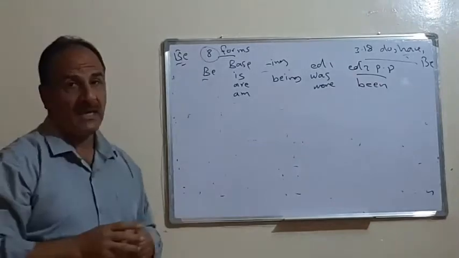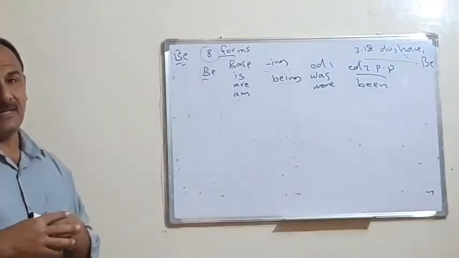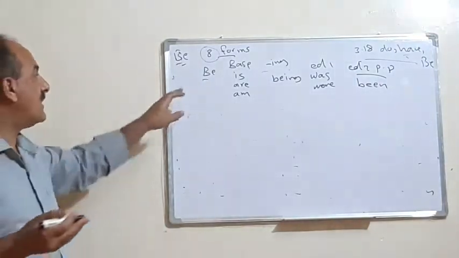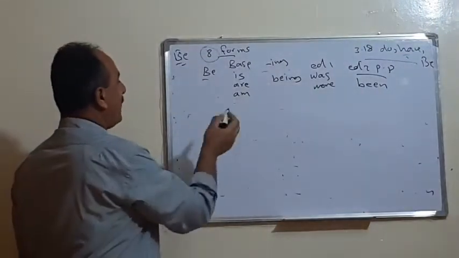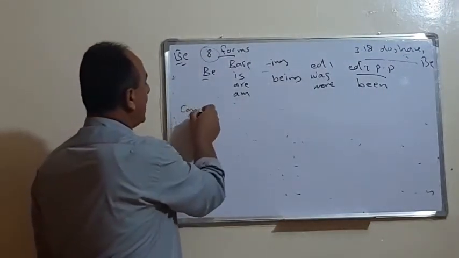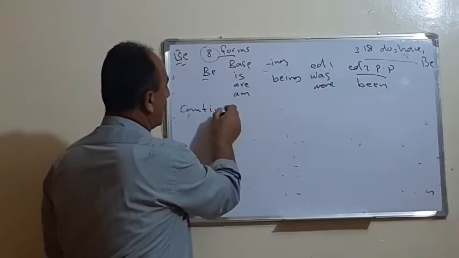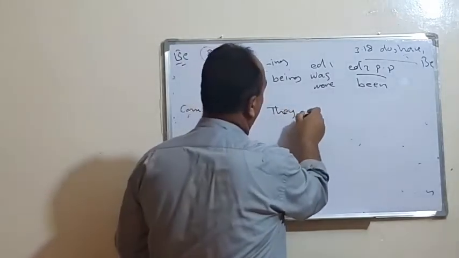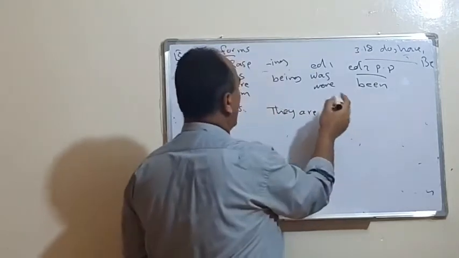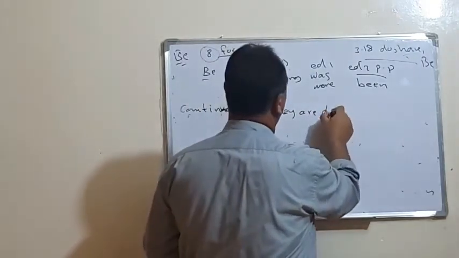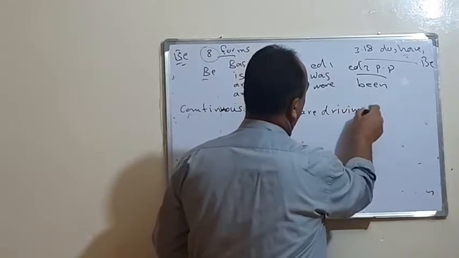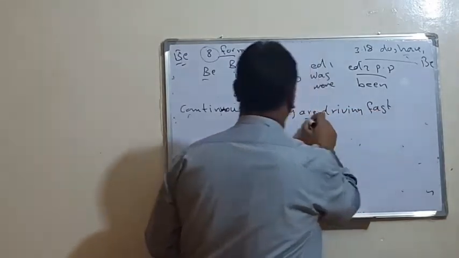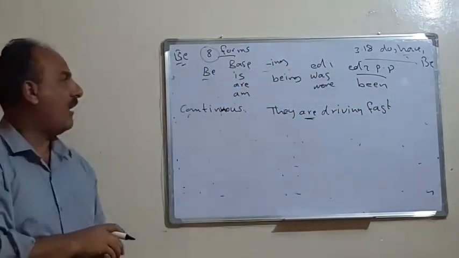Mostly we use be as an auxiliary. Of course, we use it, for example, in case of continuous. For example, they are driving fast. See, we use the verb are.